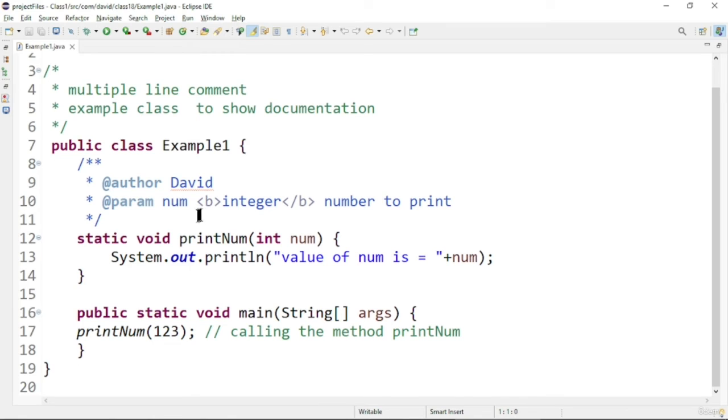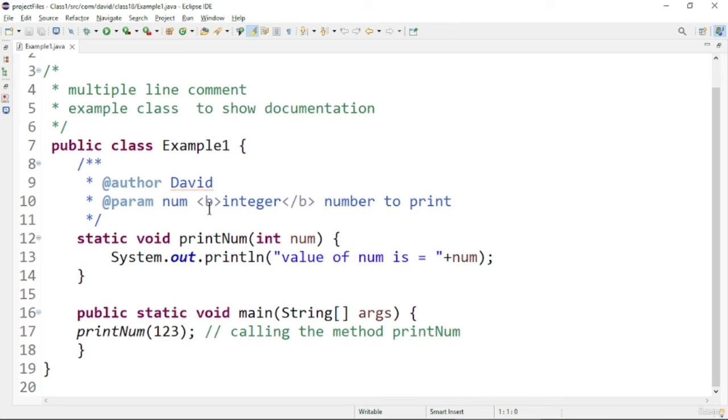If you put HTML syntax such as bold and italics into the comment, it will show up in the Javadoc. I'm not trying it out in this session, but you can definitely try it out: go to Project, select a particular folder where you want to create the Javadoc, and you will be able to create it.